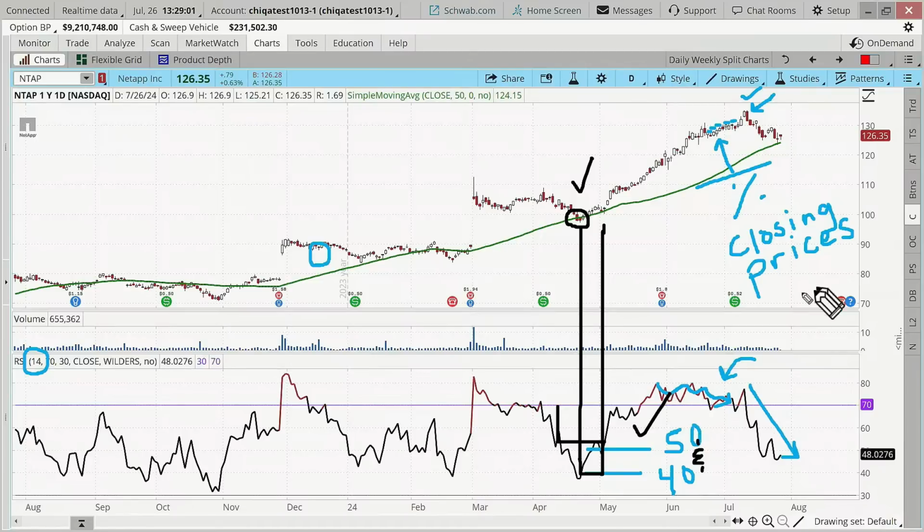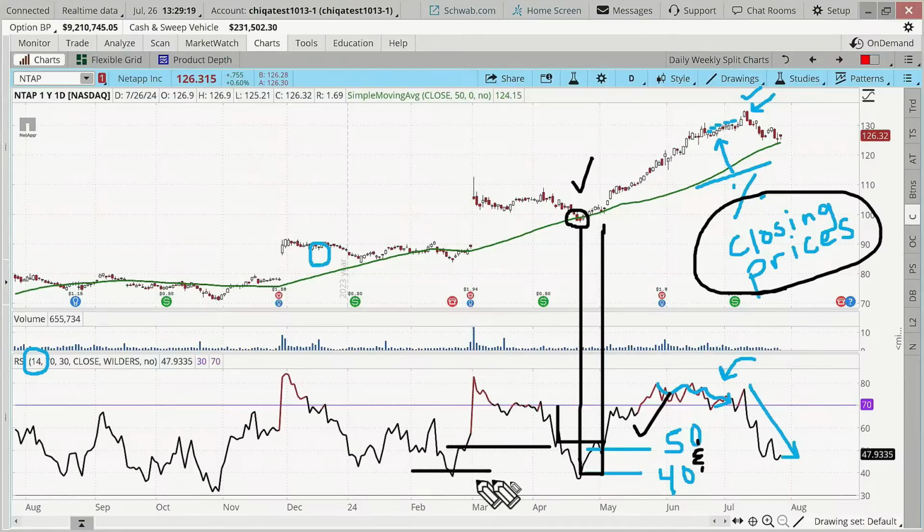Right there. Again, we're using the closing prices. We're not looking at a pullback that is so deep that when it resumes its upward trend, it's not in this range. We want it specifically in this range. We don't want it too high, we don't want it too low. It's the sweet spot. Here's another one right over here. You got above that level, it might not have matched up perfectly, and maybe another one right over here.